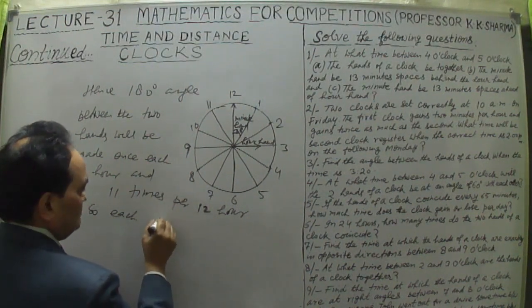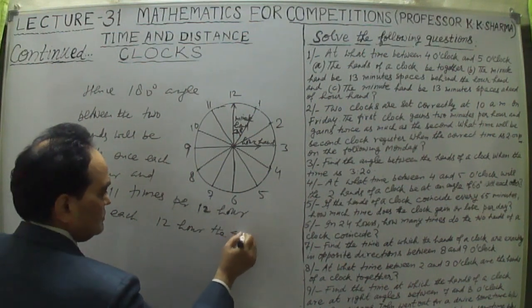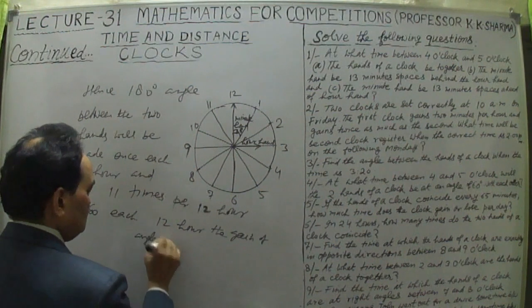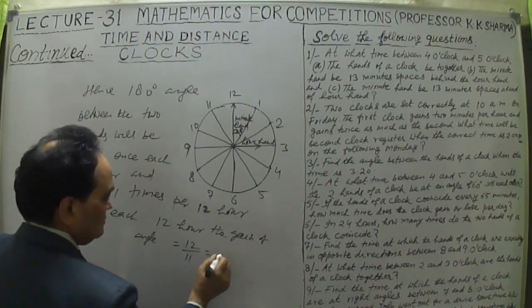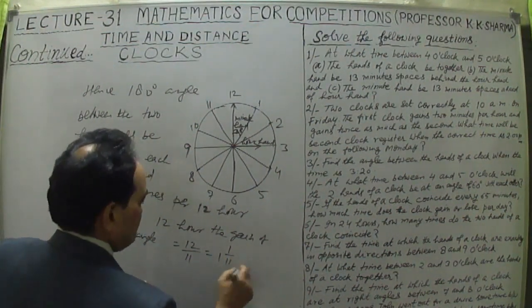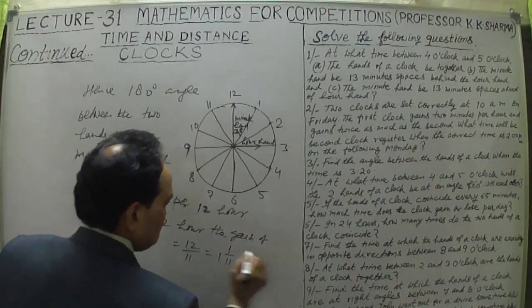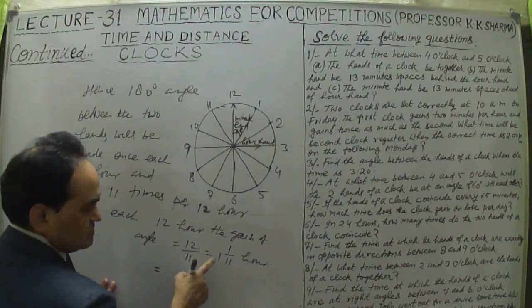So we can say that in each 12 hours, the gain of angle is equal to 12 upon 11, that will be 1 and 1 upon 11. This is per hour. And if I convert this into minutes, then it will be for 60.